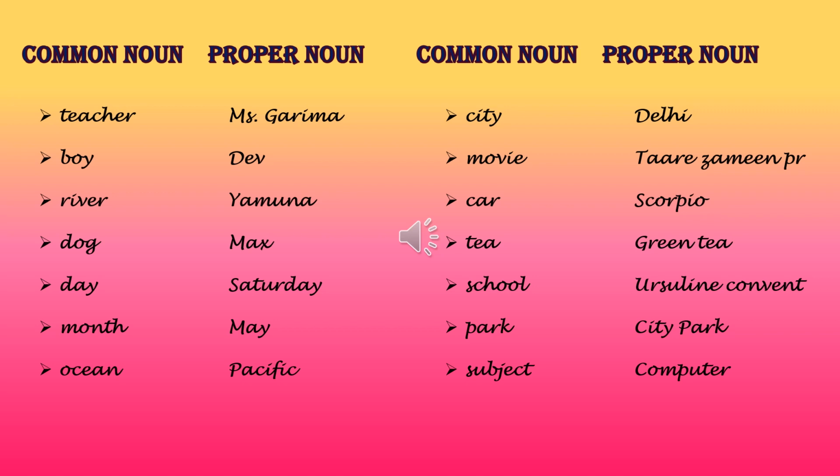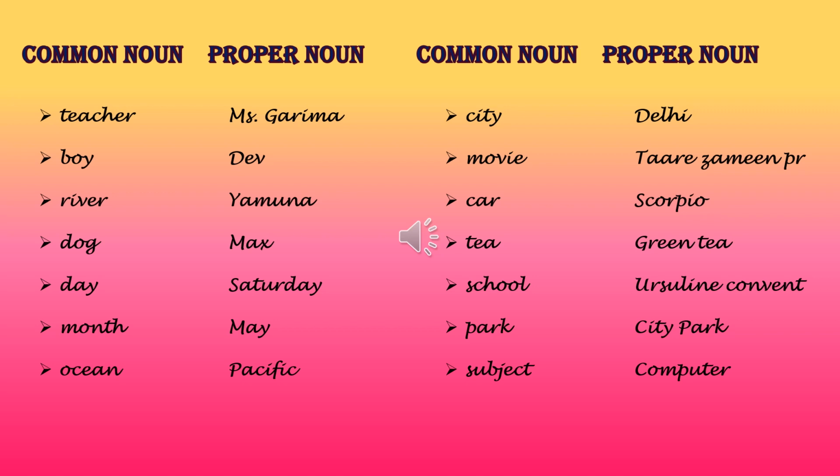Teacher. That's a common noun, because teacher can be any teacher until and unless I give a special name to that teacher, it will be a common noun. Now if I call that teacher Miss Garima, then it becomes a proper noun.